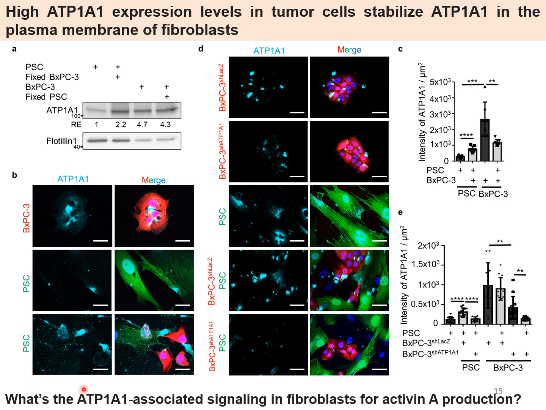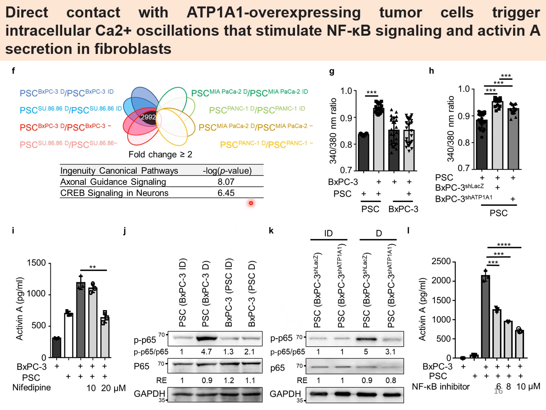The next question is, what is the ATP1A1-associated signaling in fibroblasts for Activin A production? To understand the gene expression of fibroblasts upon direct contact with ATP1A1 high-expressing tumor cells, we performed RNA-seq to compare fibroblasts in monoculture, indirect co-culture, or direct co-culture with ATP1A1-overexpressing BxPC3 and SU.86.86 cells, or ATP1A1 low-expressing MIA PaCa-2 and PANC1 cells.